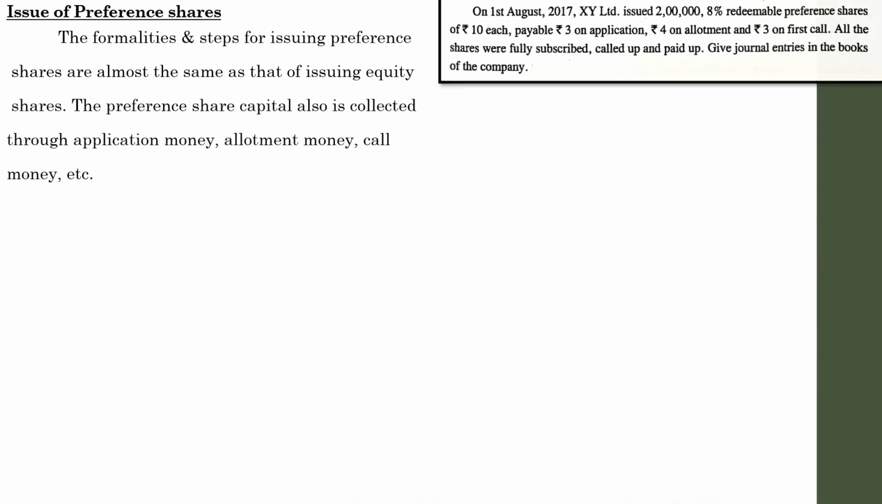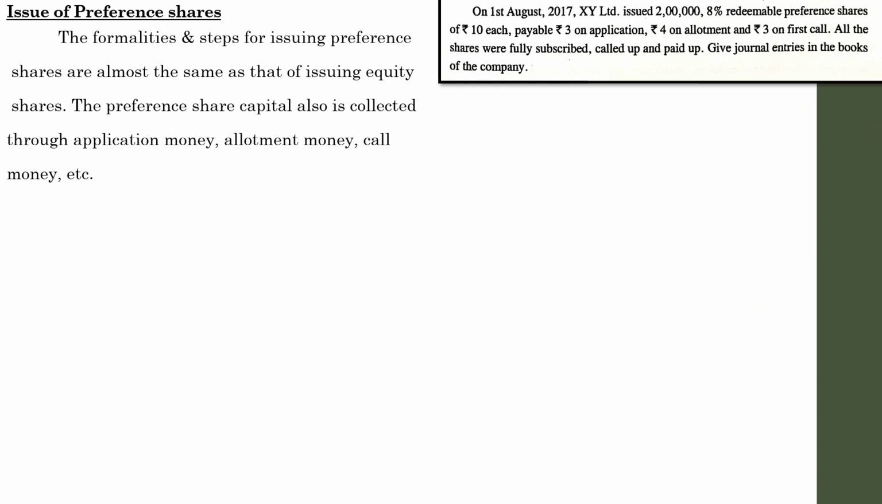The formalities and the steps for issuing preference shares are almost the same as that of issuing equity shares. The preference share capital also is collected through application money, allotment money. There will be first call, second call, final call, just like the cases which we have discussed previously. So let us go through a simple case for familiarizing.